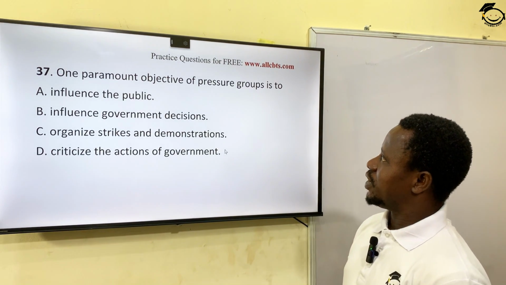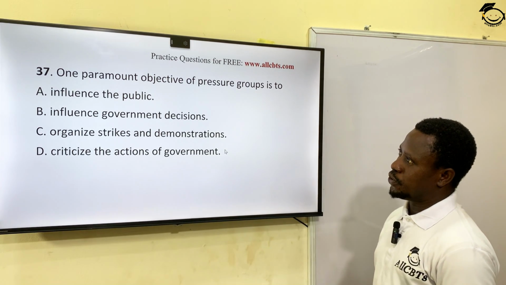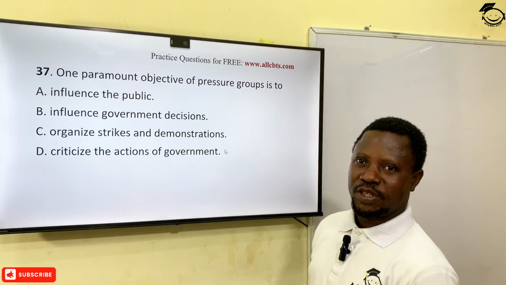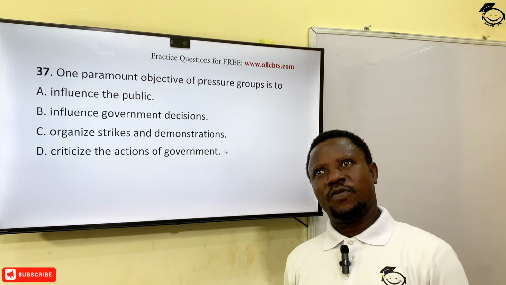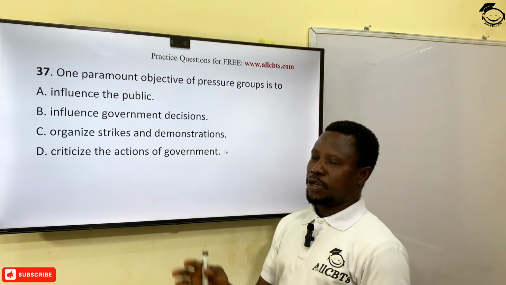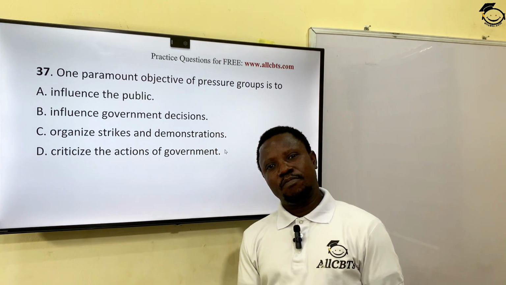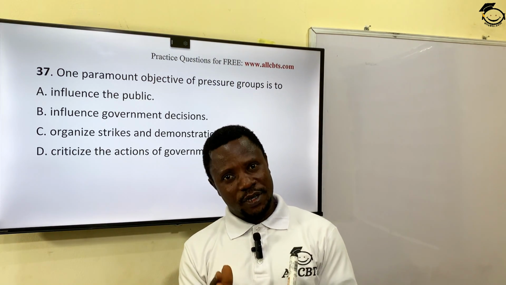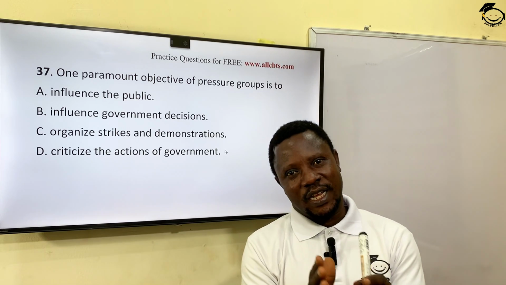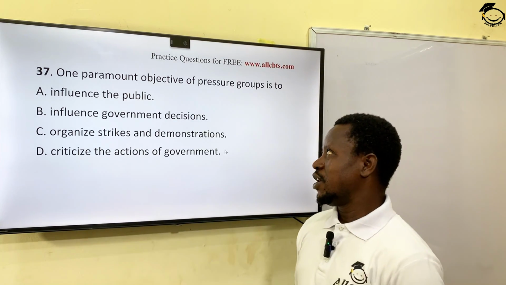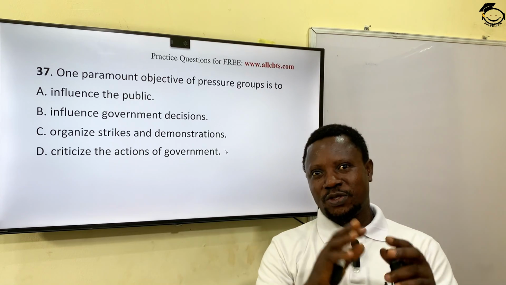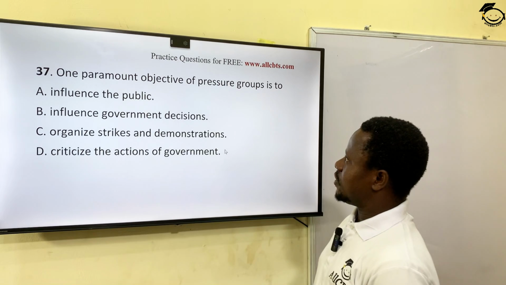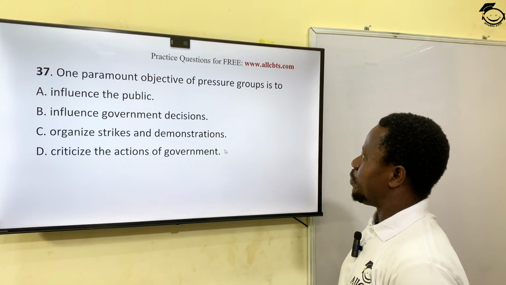One paramount objective of pressure groups is to... Pressure groups are said to be interest groups. In one of our earlier sessions, we discussed these pressure groups. And we said the major concern of a pressure group is to influence government policies as it affects or relates to their what? Their own members. So a pressure group is actually not fighting for the society or for everybody. They're actually fighting for their members. Okay, let's see.